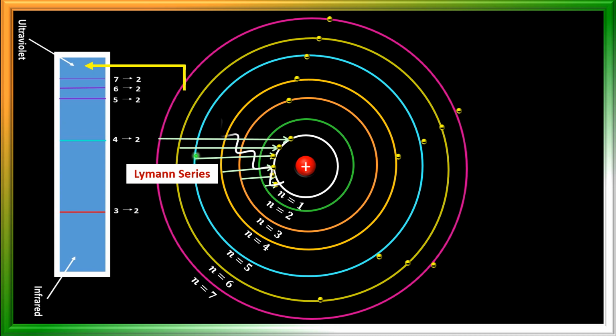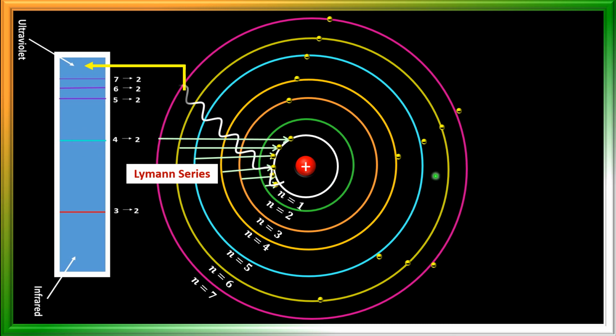Next, here we can see the colors, that is the lines formed in the hydrogen line spectrum, how these lines are formed, and from which state to which state electrons jump.